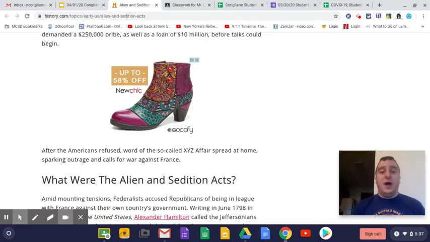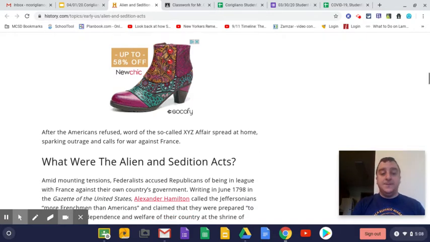So he doesn't want to go to war with France over the XYZ Affair because he's afraid that the United States is going to be defeated. So he prepares for it, but he tries not to actively seek it.